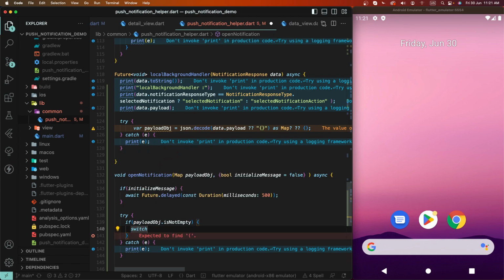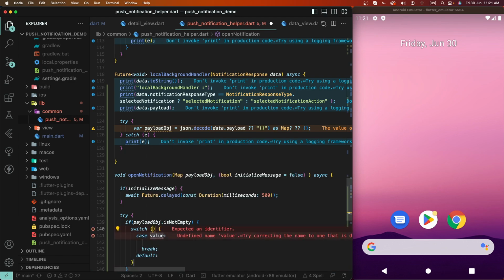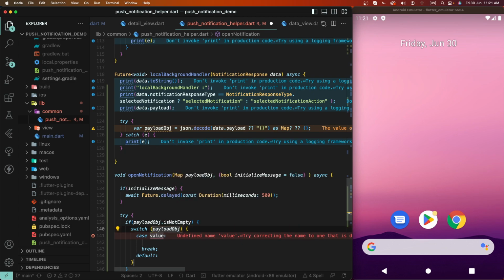Let's switch page. And we need to check here the payload. Inside we need to pass one parameter, the page, as check here, string optional.